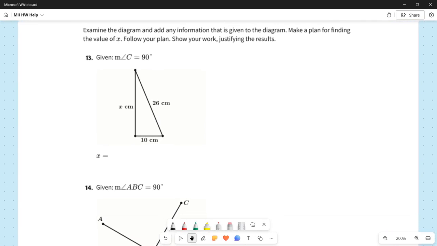Next set of directions say, examine the diagram and add any information that is given to the diagram. Make a plan for finding the value of x. Follow your plan. Show your work, justifying the results. All right. So for question 13,